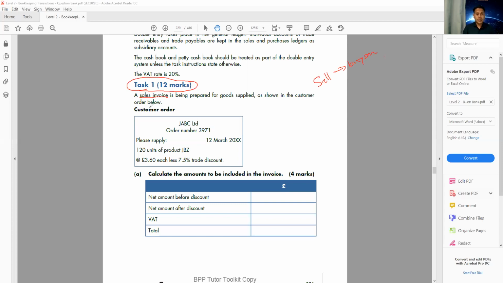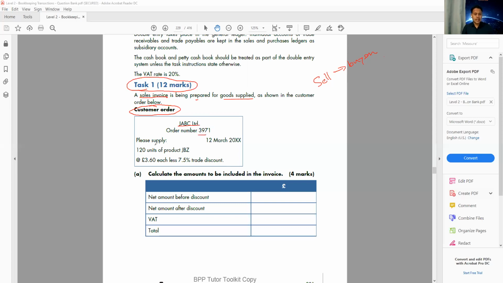So here I'm preparing the sales invoice for goods supplied. Of course, only if someone buys something from me can I send the invoice. As shown in the customer order, now I can see what he bought from me. The customer name is JABC Limited. He is my customer, and the order number is this.